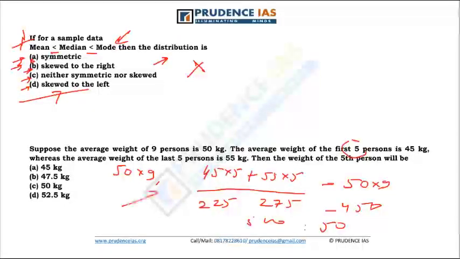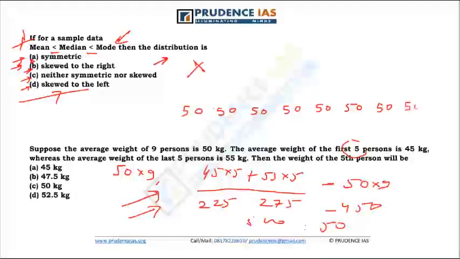What if I don't want to do all this calculation? I'll still have to solve it though. This is not a question which can be done by the elimination method. So in such a case, how will I solve it? Very simple. I have the average weight of 9 persons as 50 kg. Now if all of them are 50 kg, the average will be 50.